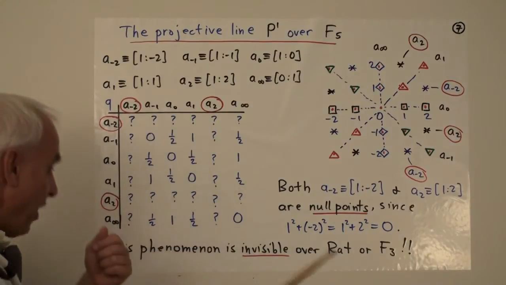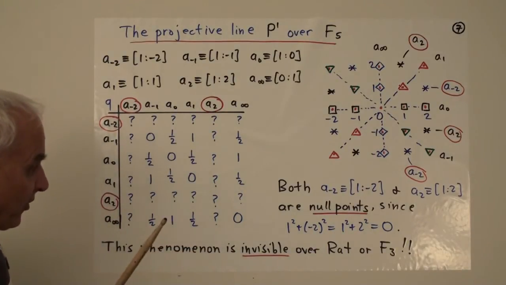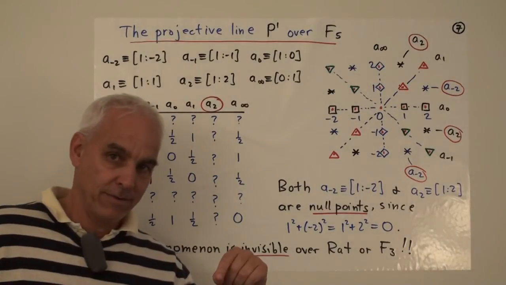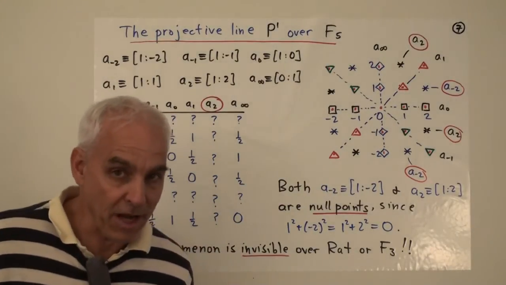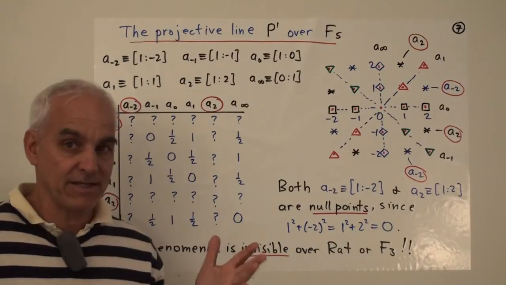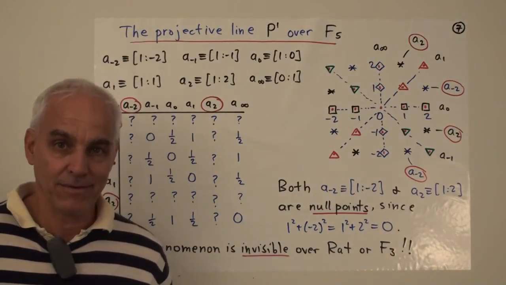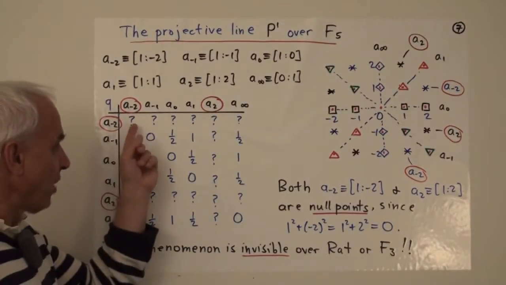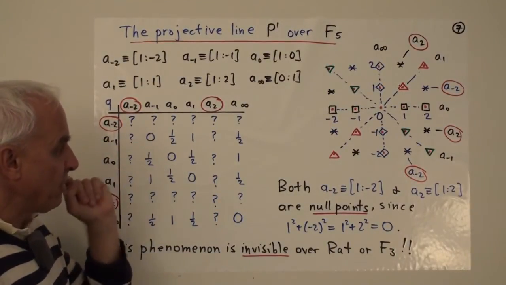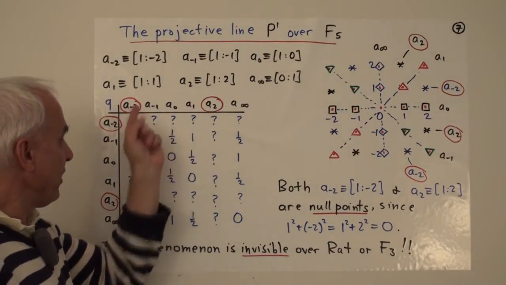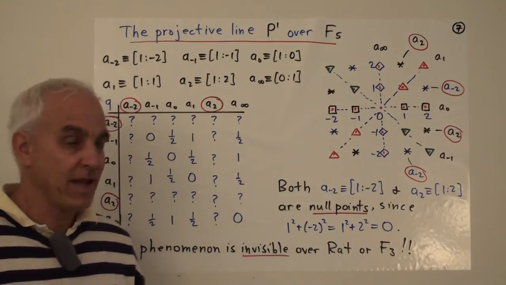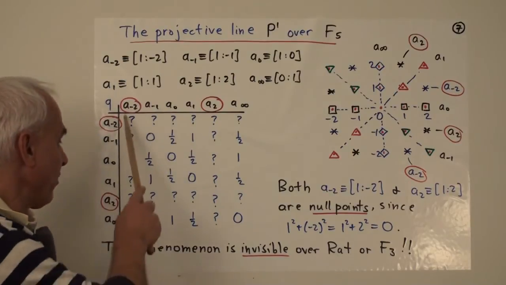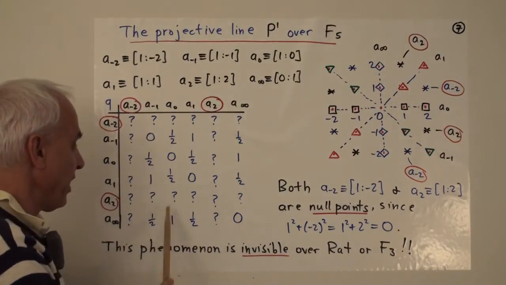Because in the formula for the projective quadrance, this sum of squares appears in the denominator. And if you have 0 in the denominator, it means that things basically don't work arithmetically. So what we're seeing is that the projective quadrances between these points and any other point are undefined because there's a 0 in the denominator. Our formula gives us zeros in the denominator.